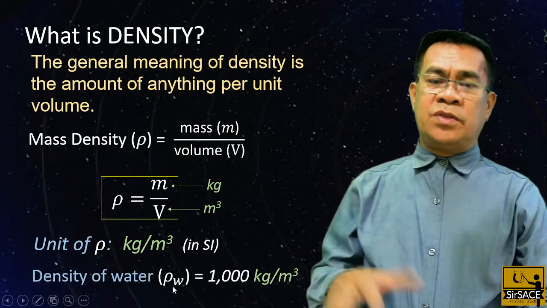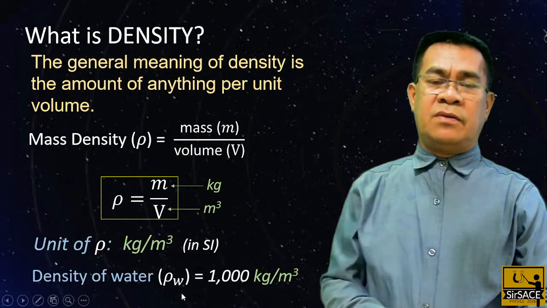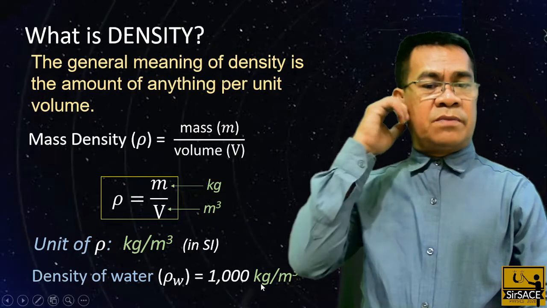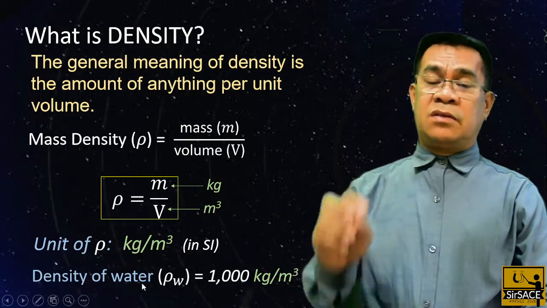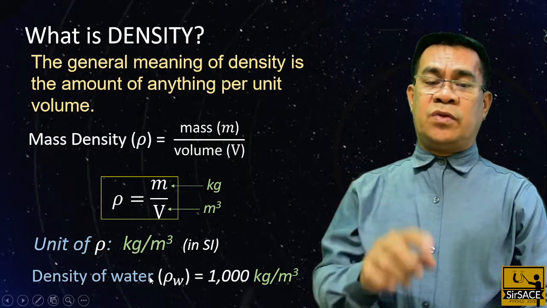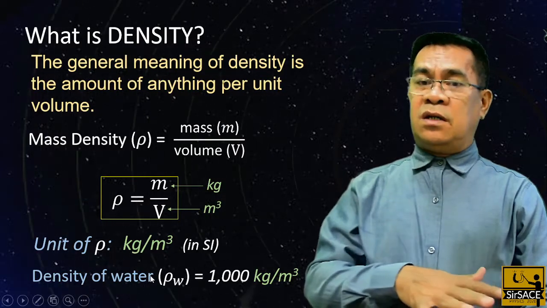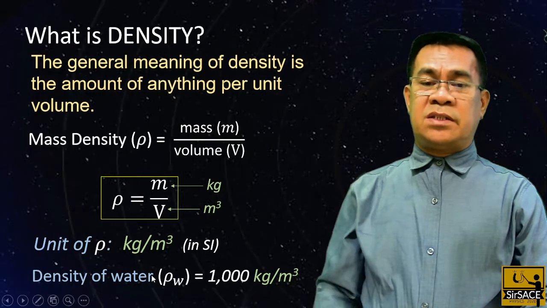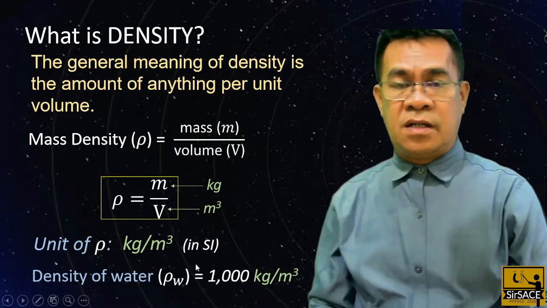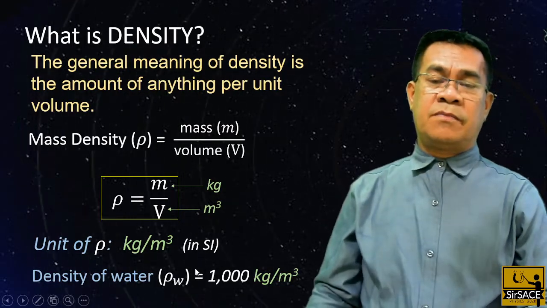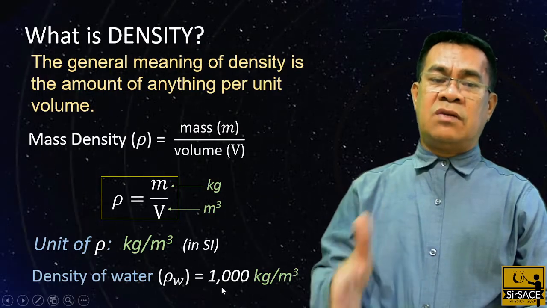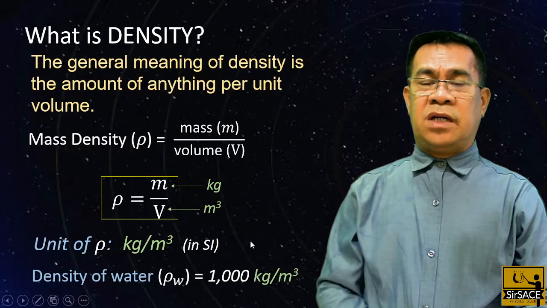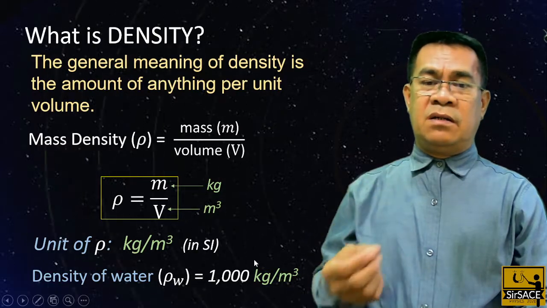Now, the density of water, rho sub W, is 1,000 kilograms per cubic meter or 1 times 10 raised to 3. Take note that we should know the density of water because water is the largest substance that exists on Earth. So the density of water is 1,000 kilograms per cubic meter. Anytime that we are solving, we can use this.